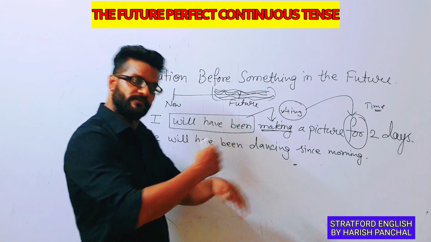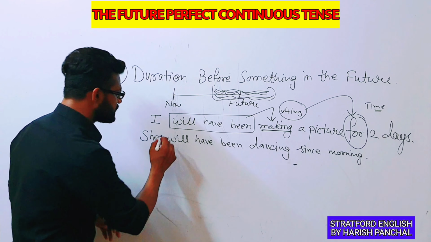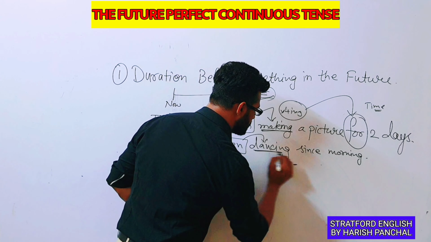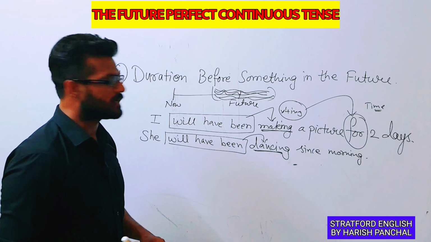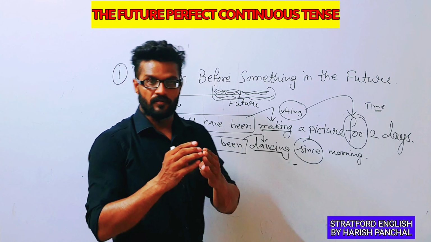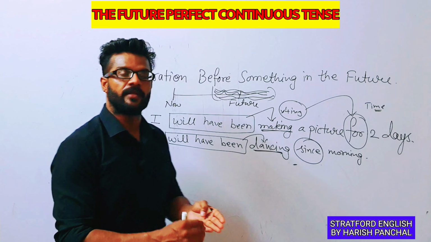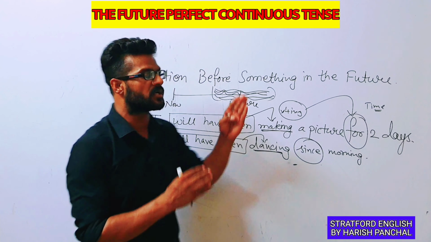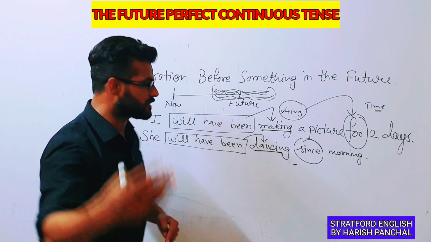So some action will be going on in the future, and we have used here will have been, and again we have used here the present participle form, first form plus ing, and for time we have used here since. So for time in present perfect continuous tense, in past perfect continuous tense, and in future perfect continuous tense we use since and for to express the time.